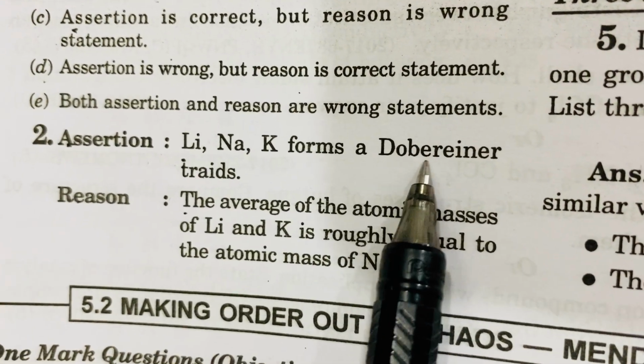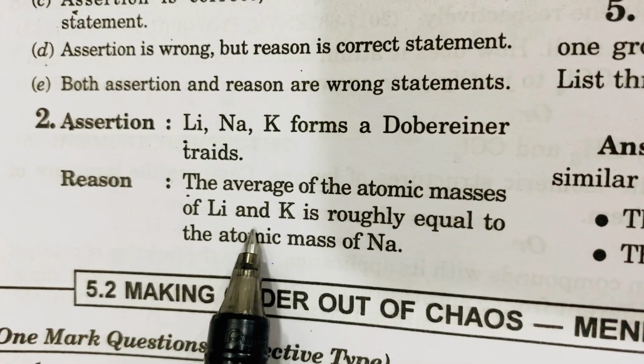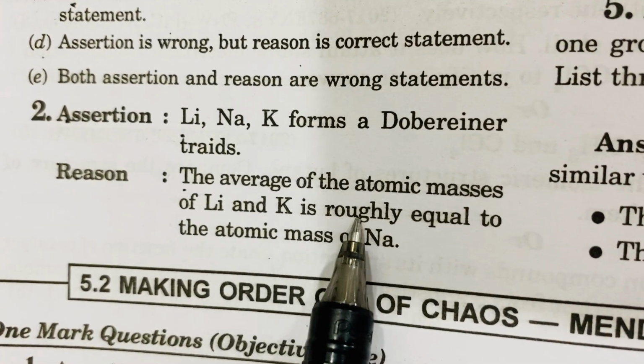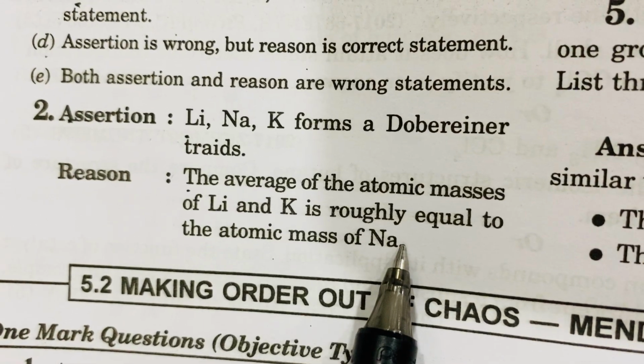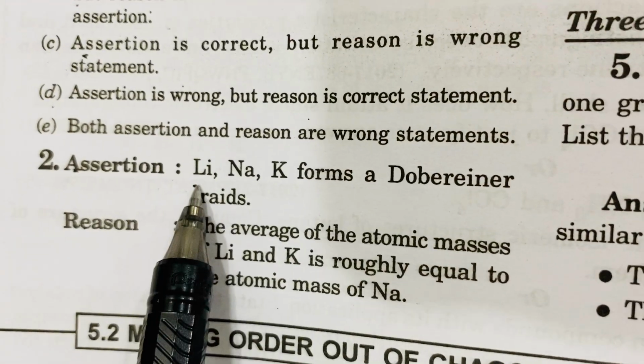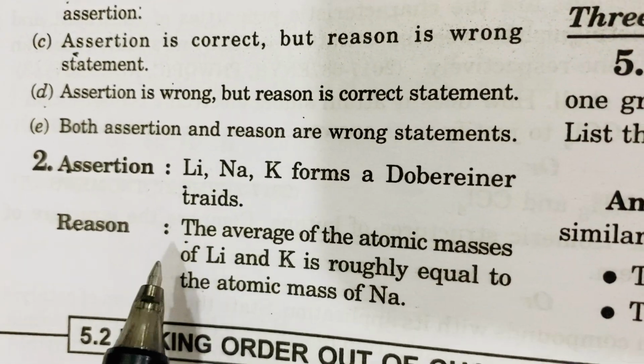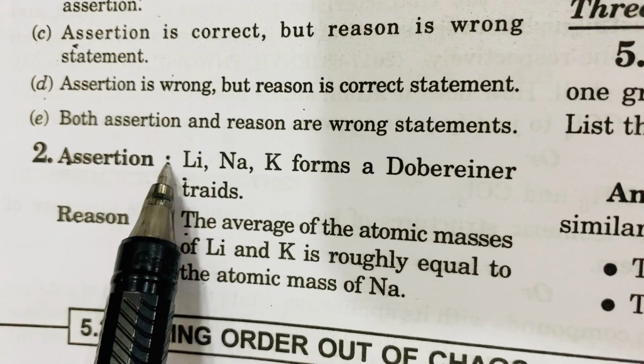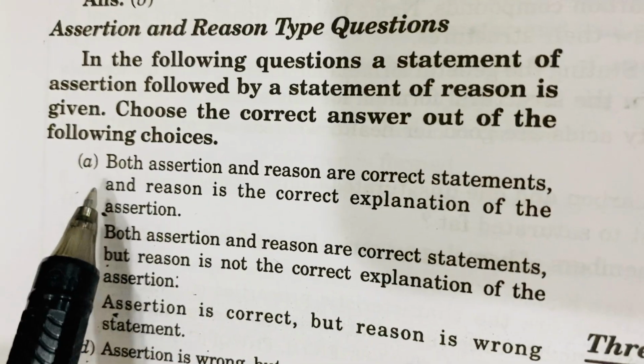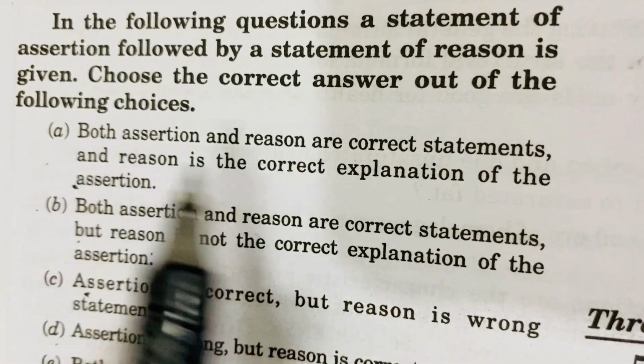The second statement is that the average of the atomic mass of lithium and potassium is roughly equal to the atomic mass of sodium. Yes. So the first statement is correct, the second statement is also correct, and it is the correct explanation of the first. So we choose the first option A.